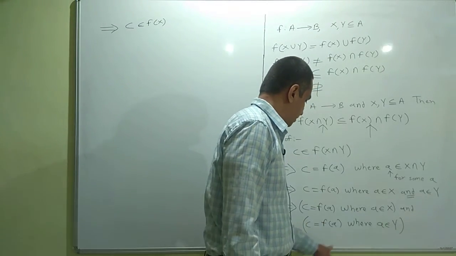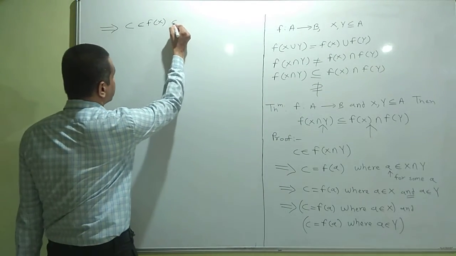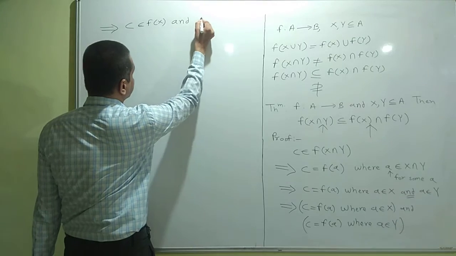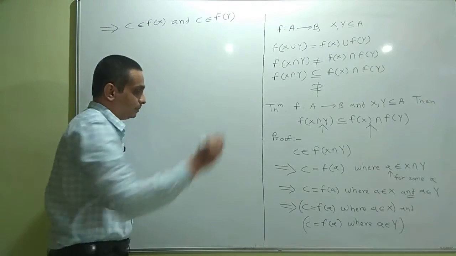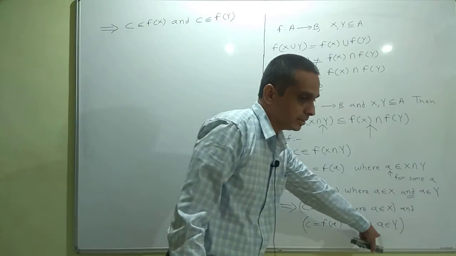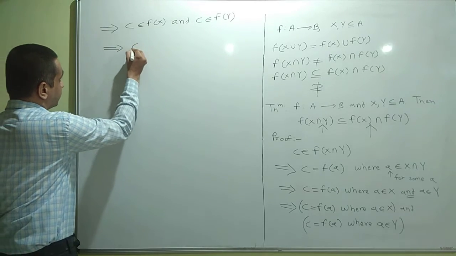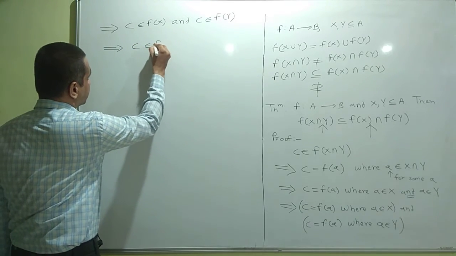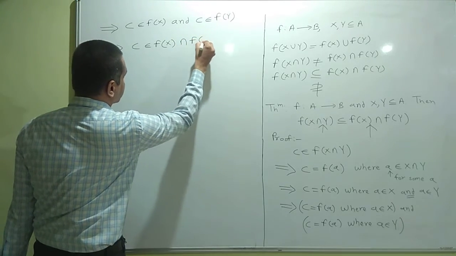And what is the interpretation of the second statement? On similar lines, c is in the image set f of y because it is the image of element a which is in the set y. So this implies, by definition of intersection of two sets, c belongs to f of x intersection f of y.